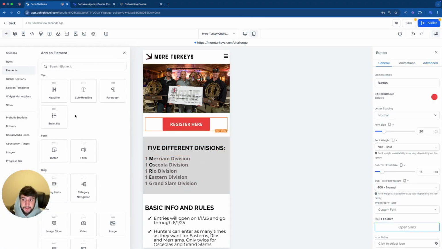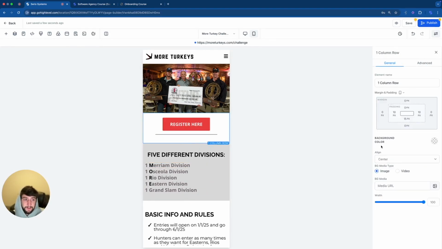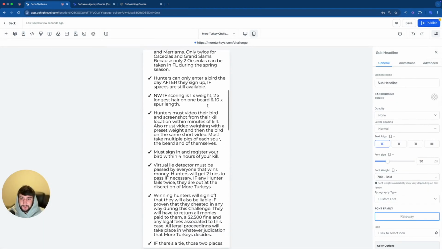And if we want, we can add that divider again. So let's add that divider right here. Go to 100%. Let's try 75%. That looks pretty good. Then we're going to come down here to the blue section, turn 15 into 0, bring that a little closer together and save it again. And there we go. I think it looks pretty good.